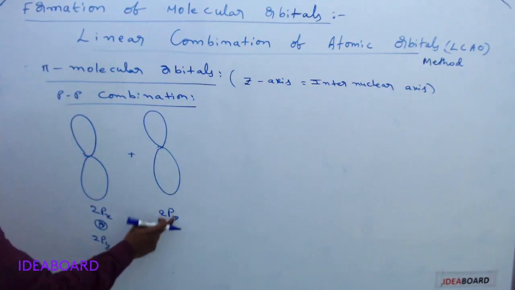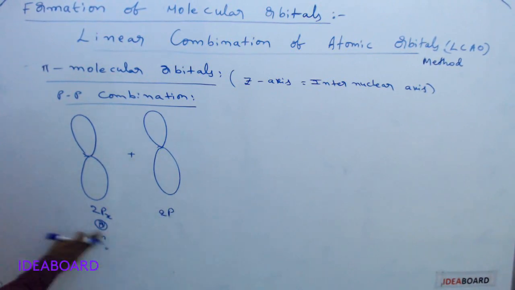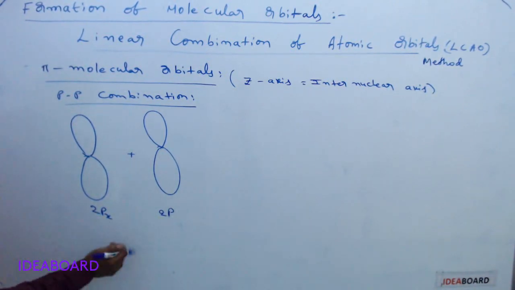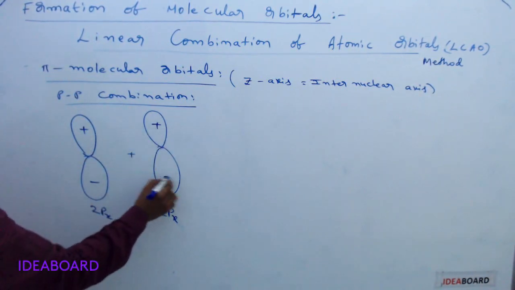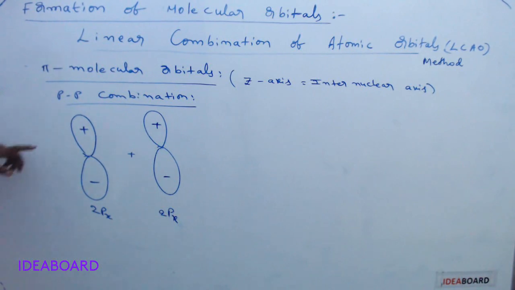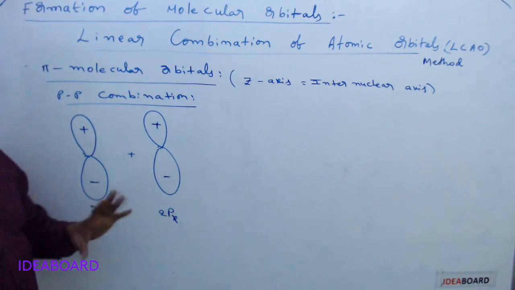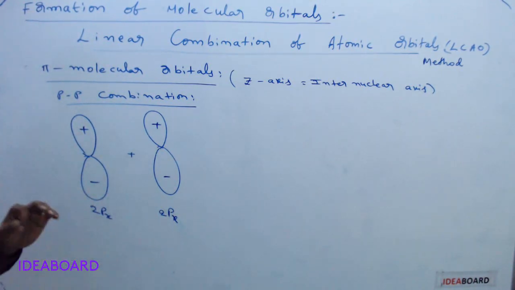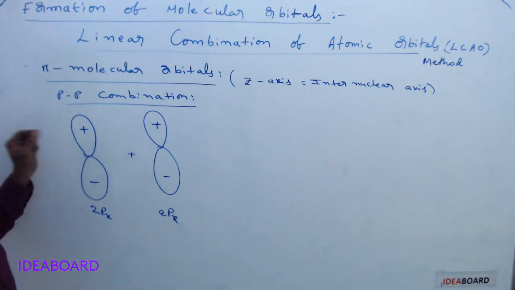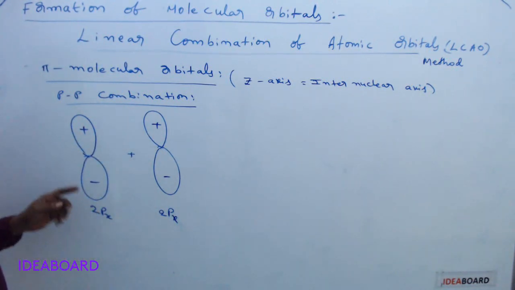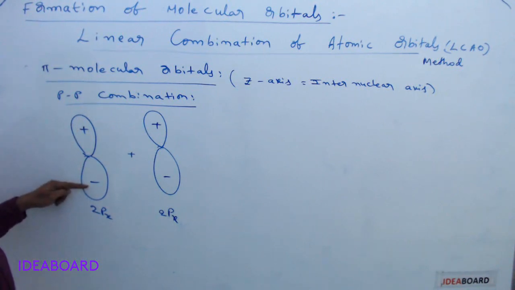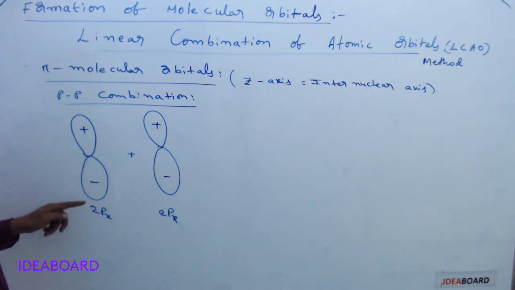Please remember this is 2px. First we will discuss 2px, then you can easily understand 2py. So this is also 2px. Suppose here positive and here negative, positive, negative. Here you may think positive, negative signs are charges, but it is not a charge, it is not a sign. Here it is only indicating the electron density. If this is positive we are writing, it means electron density is more here now.